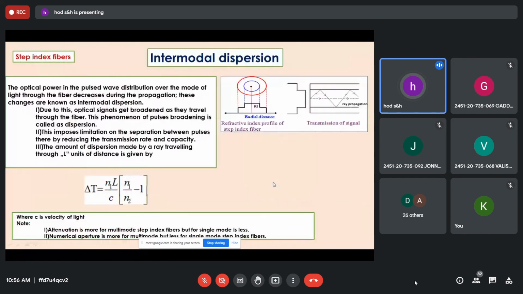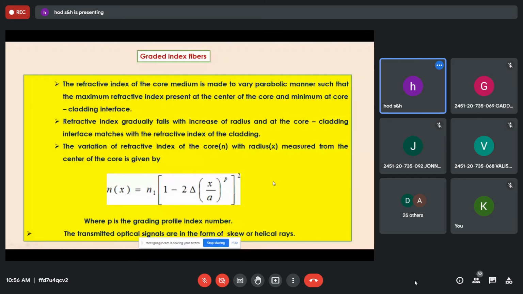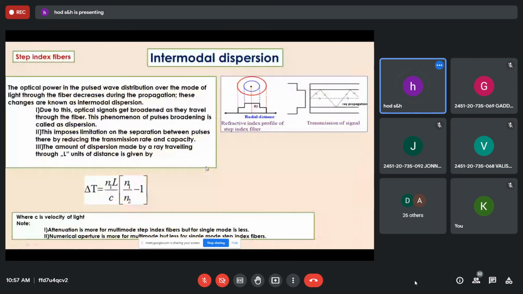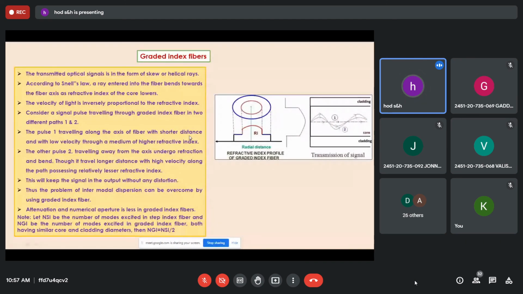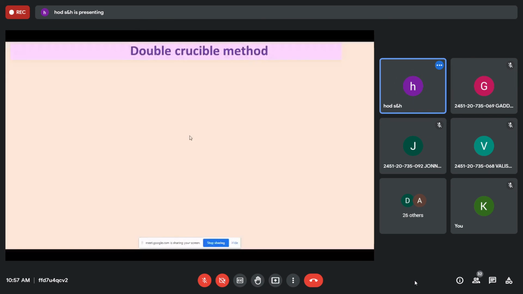Pulse dispersion, better you avoid this. If you understood this, fine, otherwise it is a bit complicated, don't go into it, this is not required. Only what the pulse losses in optical fiber are, just go through this, but don't go into detail. The PPT is given in detail, but I don't think so.